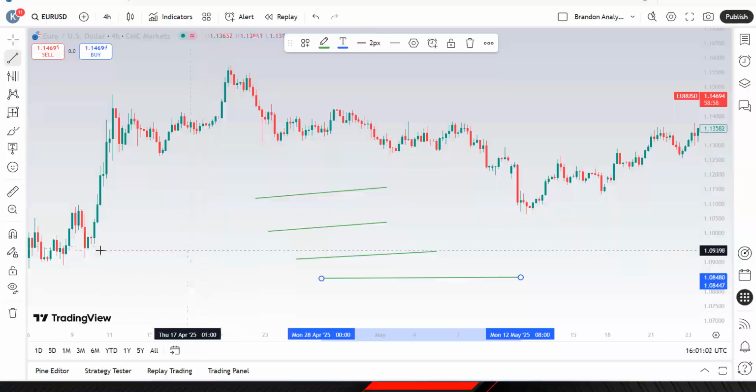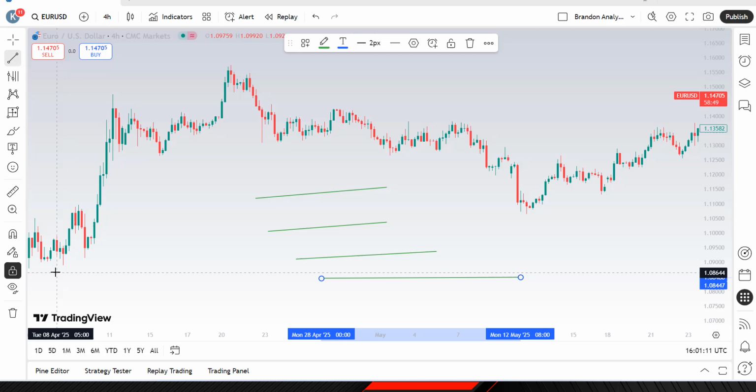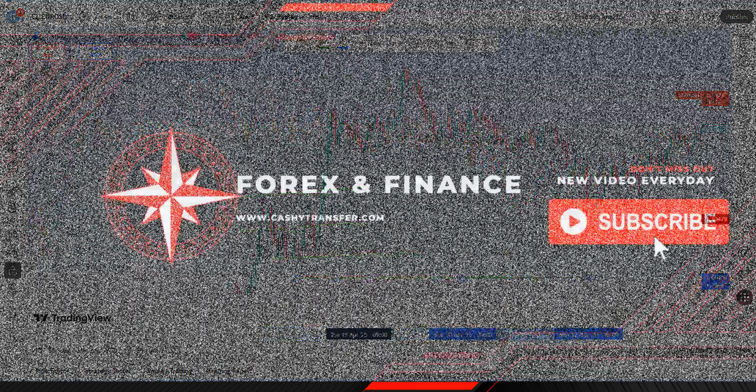Next, we have the lock all drawings tool. This tool prevents your drawings from moving accidentally. You might want to use this tool once your analysis is complete, so nothing shifts by mistake during scrolling.